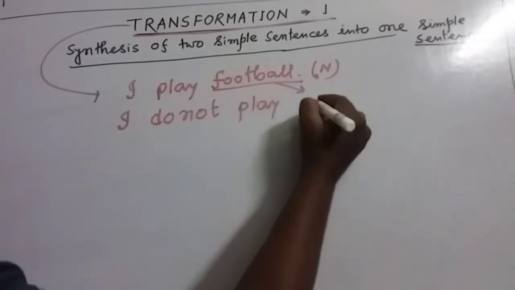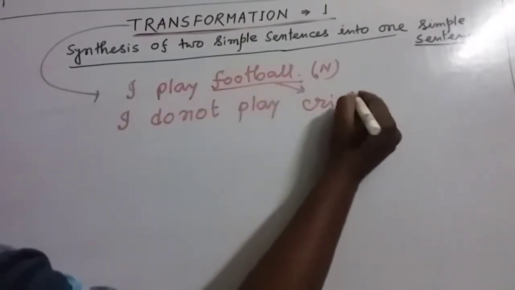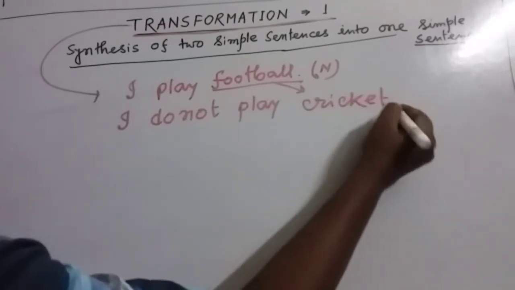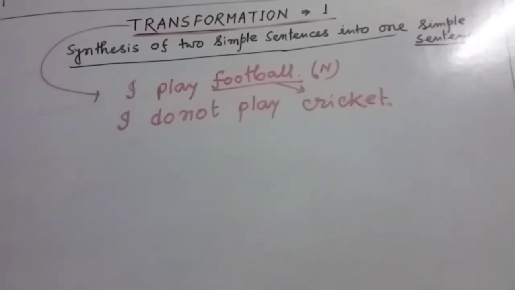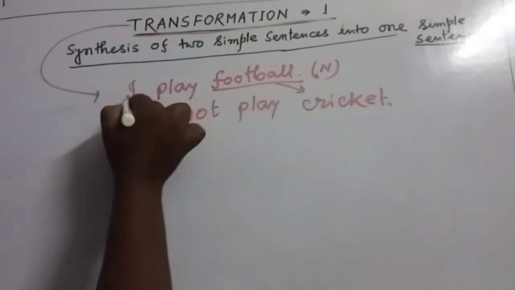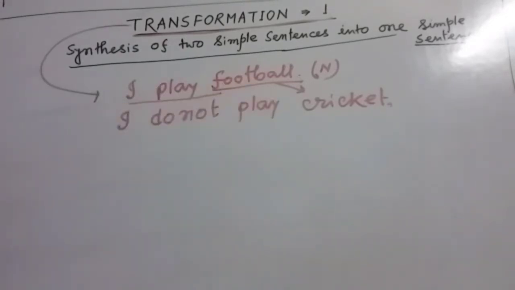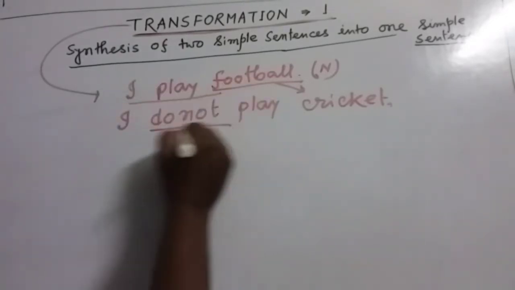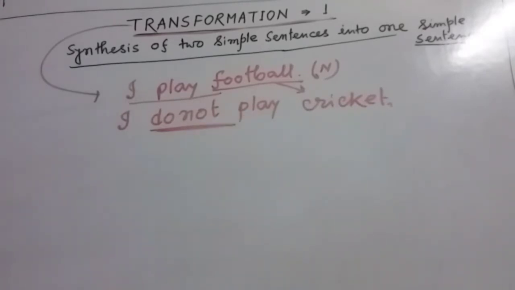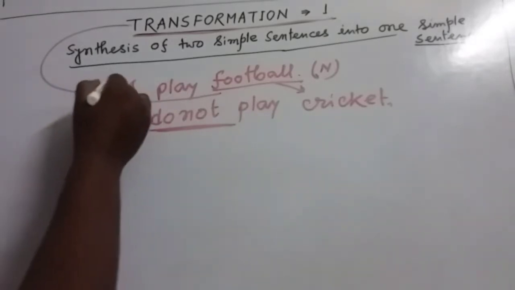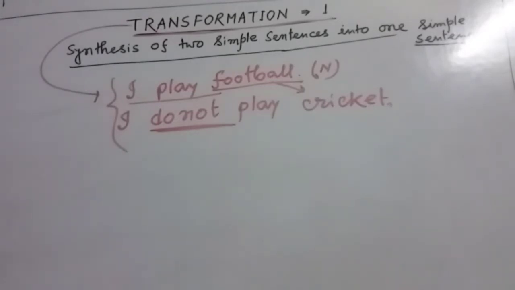But here if we write down cricket, then it will be a correct one. Actually, we just change the structure. Here it's an affirmative sentence and we are writing it in negative form. We just change the structure of the sentence, but we did not change the meaning. It is the most important thing. We have to remember it always.